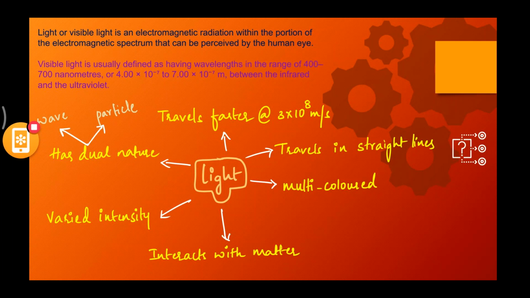So here it interacts with matter. Whenever an atom or any atmospheric gas, or let's say the atmosphere itself, which has lots of gases or elements present, is exposed to light, they get excited. They move from their ground state to the excited state. Correct?